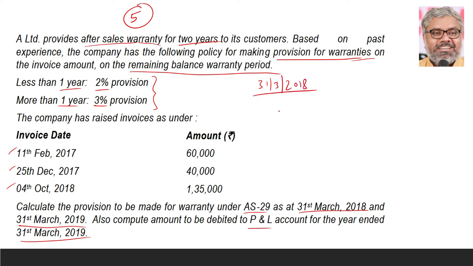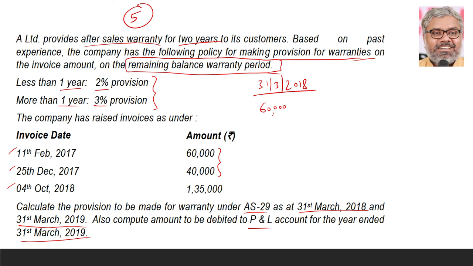On that date, 31st March 2018, how many invoices are open invoices, which we still have warranty? 2 are there. One is 60,000, one is 40,000. But you have to check how much is the remaining period. This is the core thing. Remaining warranty period is how much on this 60,000 invoice? Invoice date was 11th February 2017, and 2 years means till February 2019 it will be.